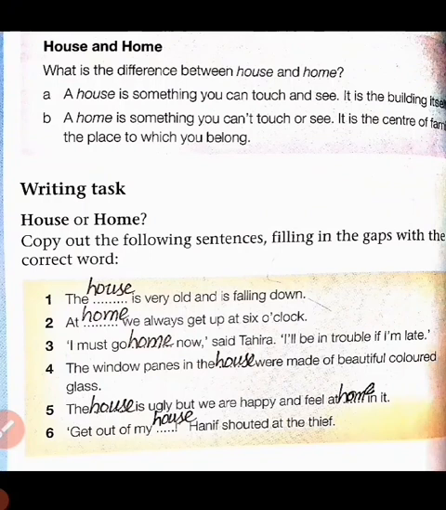Fourth one, the window panes in the house were made of beautiful colored glass. Fifth one, the house is ugly but we are happy and feel at home in it. Get out of my house, Hanif shouted at the thief.